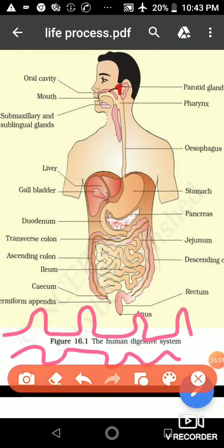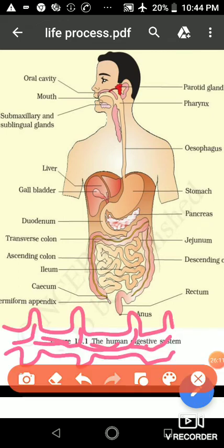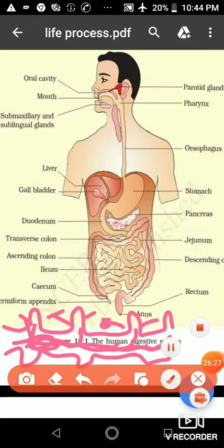And students, there are blood capillaries inside the villi, so that when food is digested, that digested food enters into the blood capillaries, so that all digested food is absorbed into the blood.